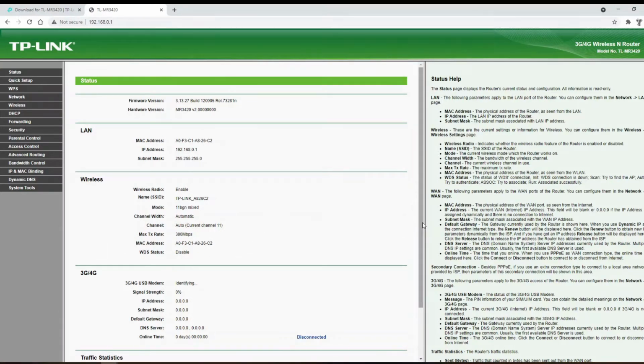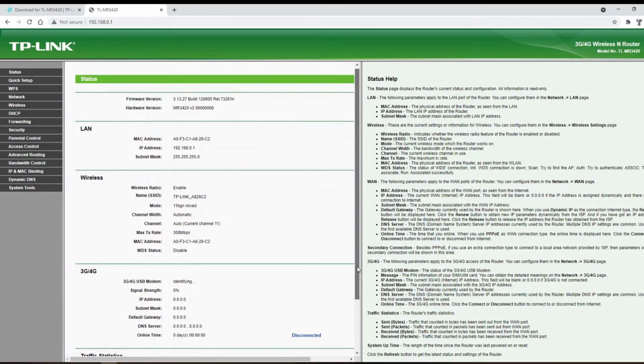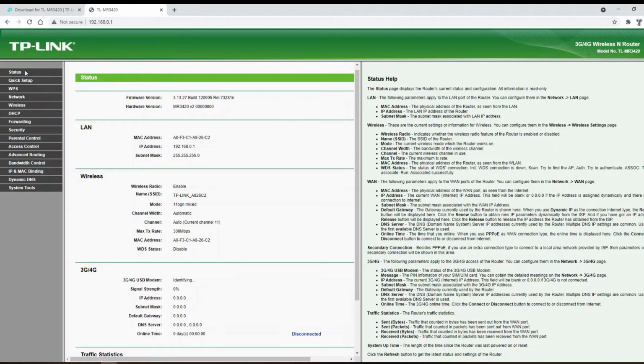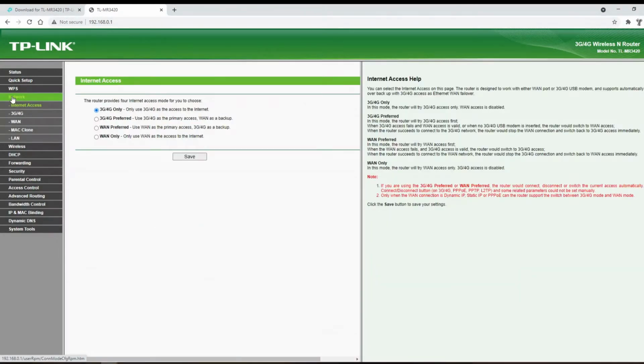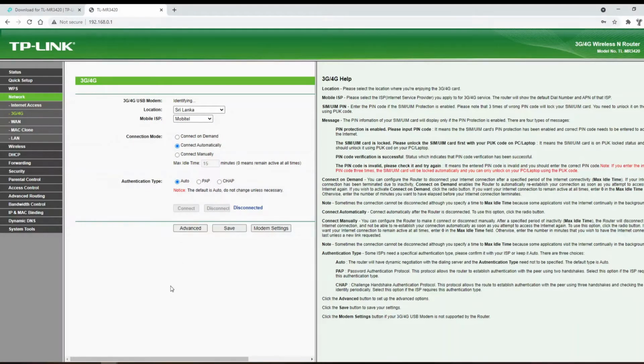Under the status of the 3G/4G USB modem, it's saying identifying and the status is disconnected. Now I'm going to the network tab and it says 3G/4G is being used to access the internet. I'm waiting for a few refreshes, but the status is still the same, it's not recognizing.